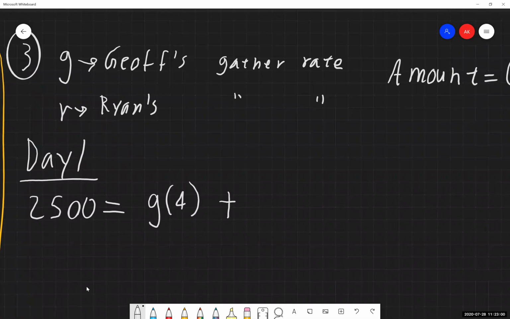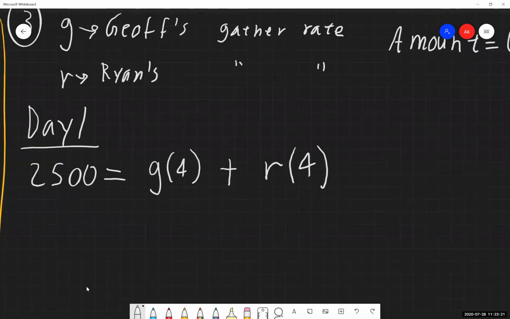So again, I don't know Ryan's gathering speed or gather rate, so I'm going to leave that be R, the variable we defined right up here. So it's going to be Ryan's gather rate times the number of hours that Ryan worked, which we also know to be 4 hours. So we have an equation set aside for day 1.